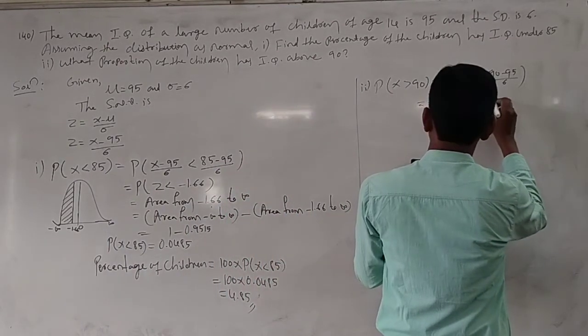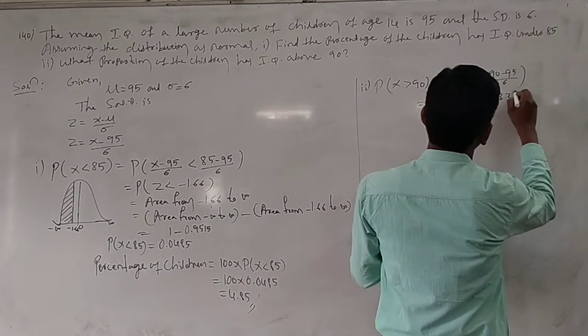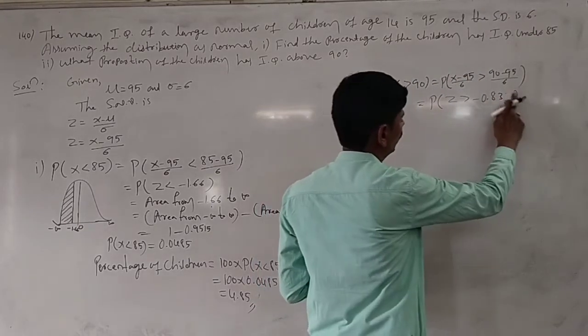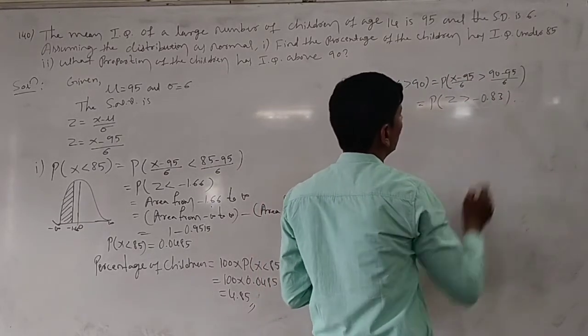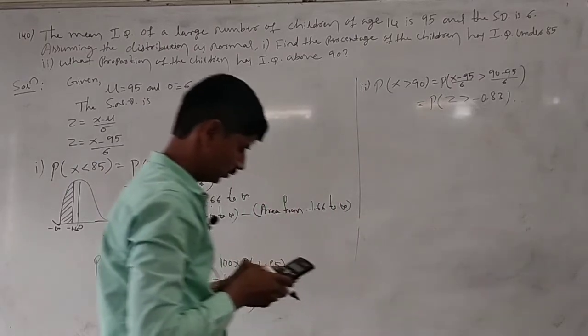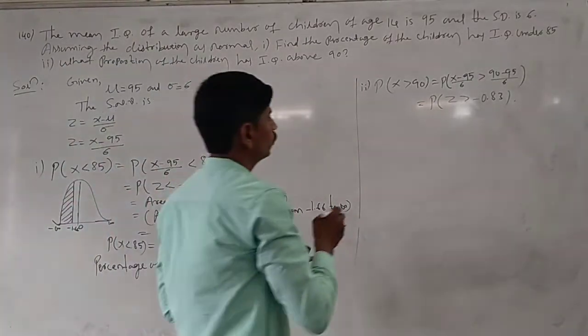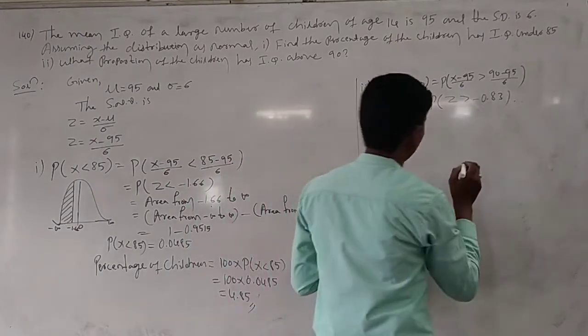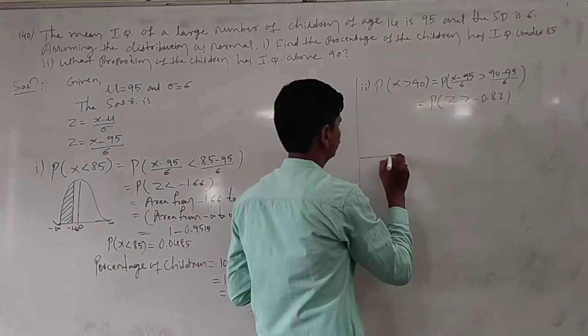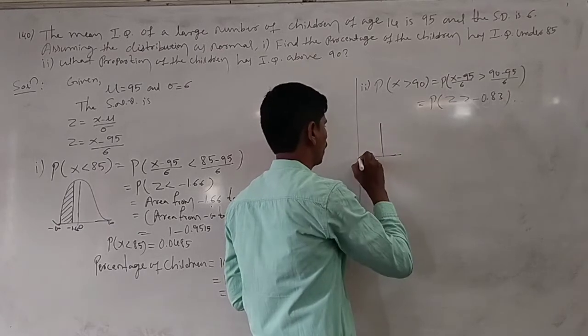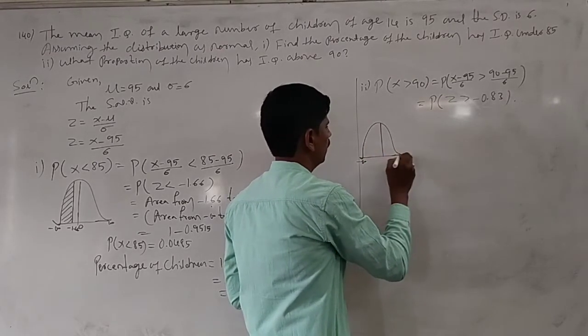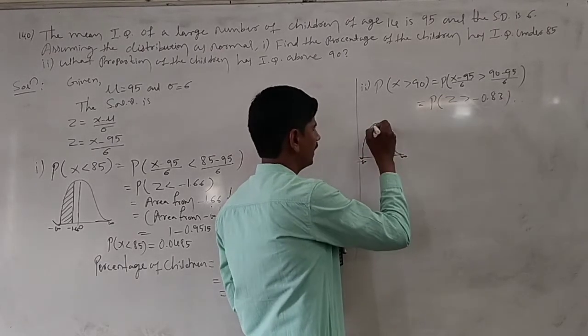Two digits are enough: minus 0.83. Here you have to draw a small curve. The z value is minus 0.83, so plot 0.83 on this side.